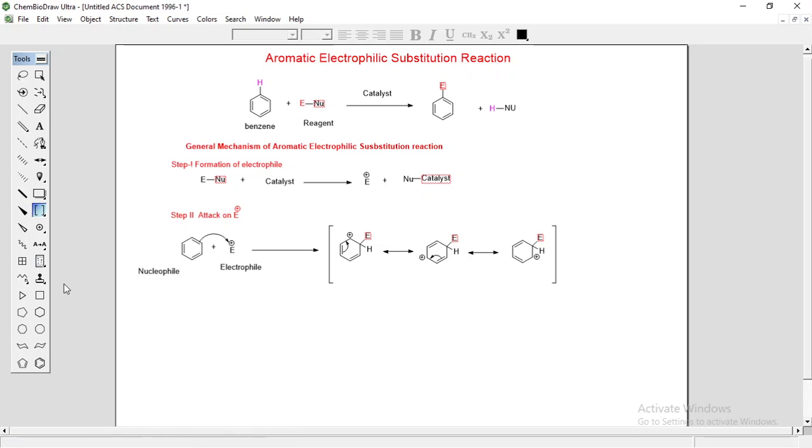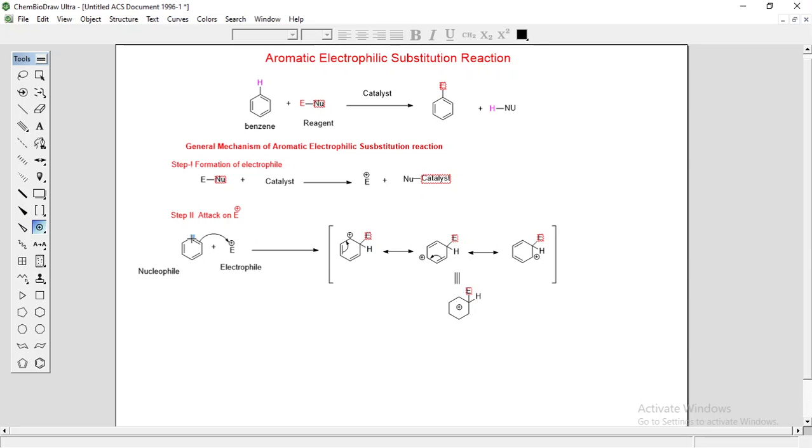Now let me draw its hybrid structure. So this is the hybrid structure of this arenium ion intermediate.